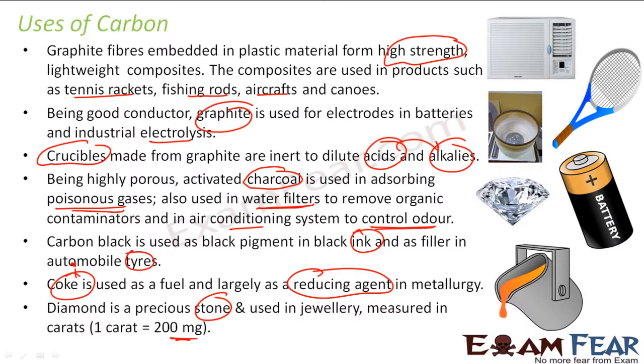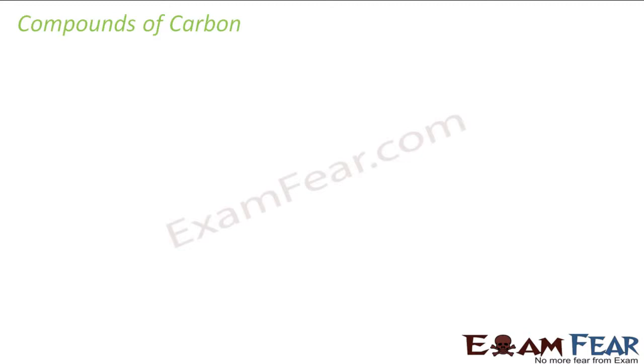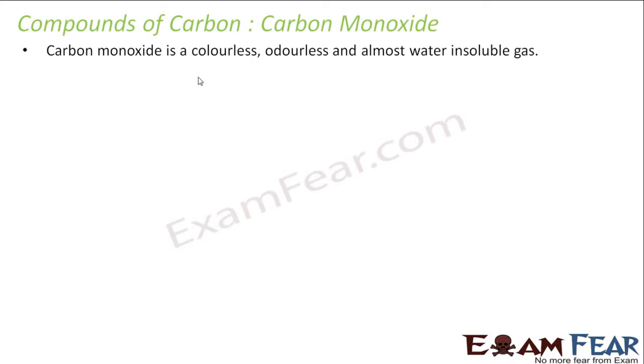In fact, there are more uses of carbon which we'll discuss in the hydrocarbon chapter. So there are two compounds of carbon we'll discuss. One is carbon dioxide, the other is carbon monoxide. So let's start with carbon monoxide. Carbon monoxide is a colorless, odorless, water insoluble gas. It's a gas which is almost colorless, odorless and insoluble.